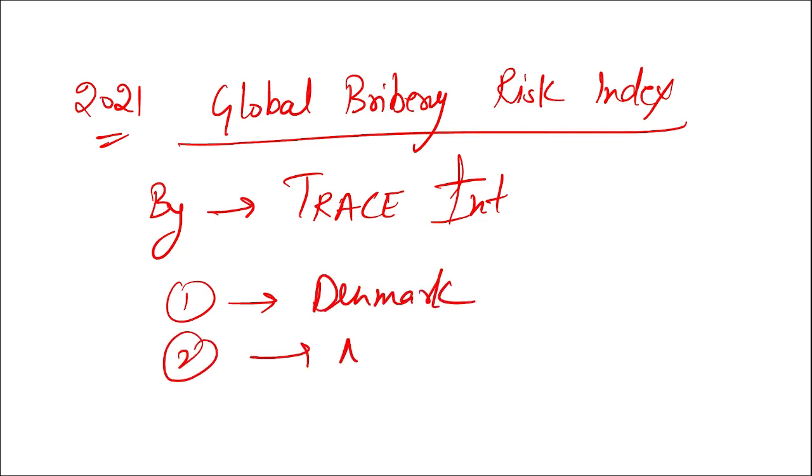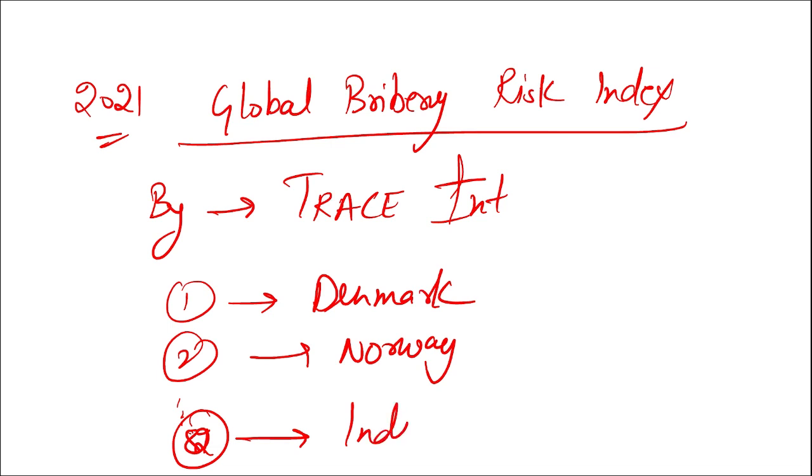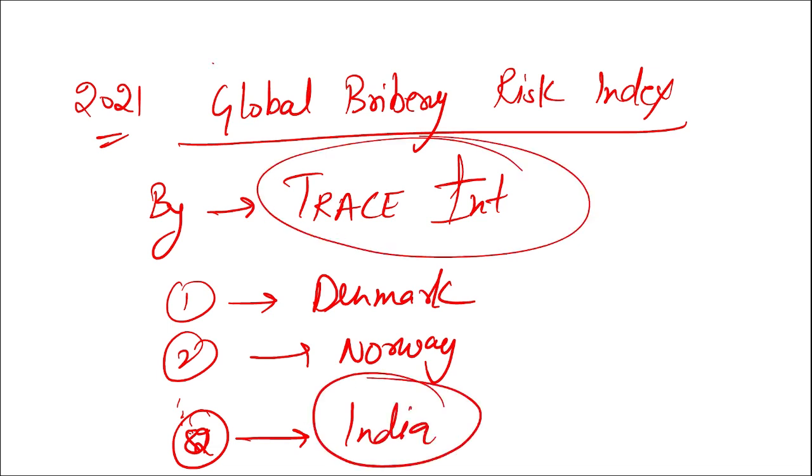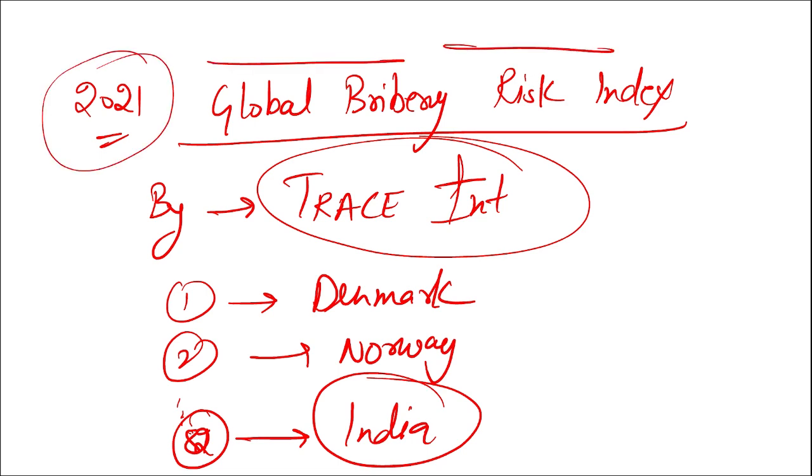Second is your Norway. And what is the rank of India? India stood at 82nd position in the Global Bribery Risk Index released by TRACE International. I repeat, Global Bribery Risk Index for the year 2021 released by TRACE International, the rank of India is 82nd.